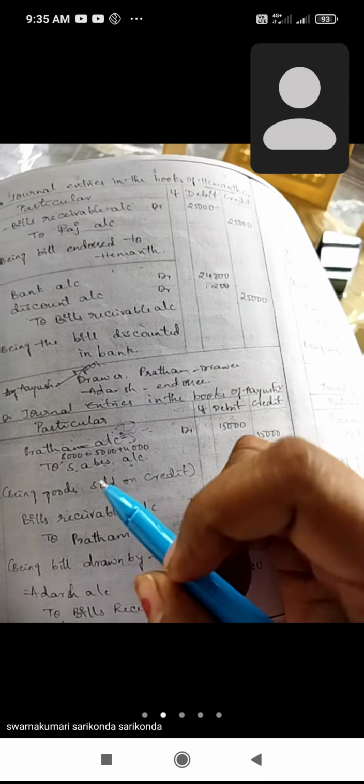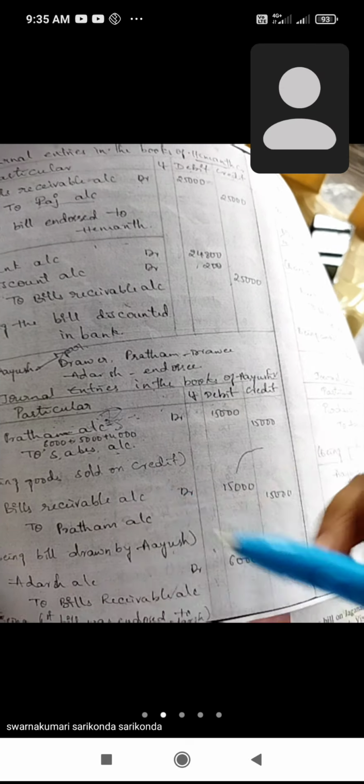Every problem must and should record the first transaction, the sales transaction. Even if a problem does not give a sales transaction, it is compulsory to write down the sales transaction in the journal entries first. Okay? So in any problem, even if the sales transaction is not given, we must record it. Now, another transaction.